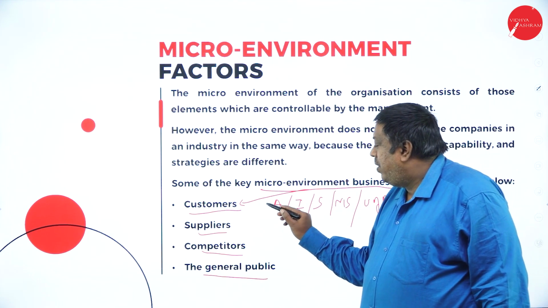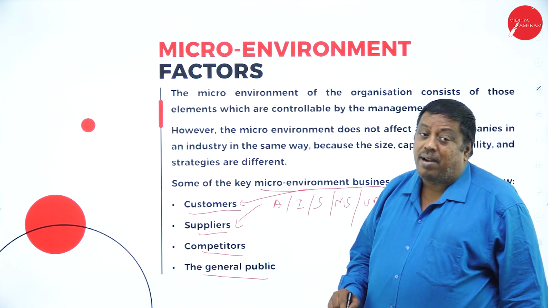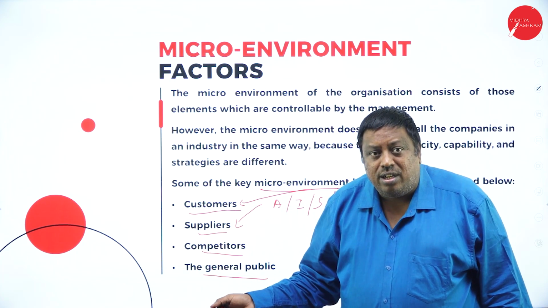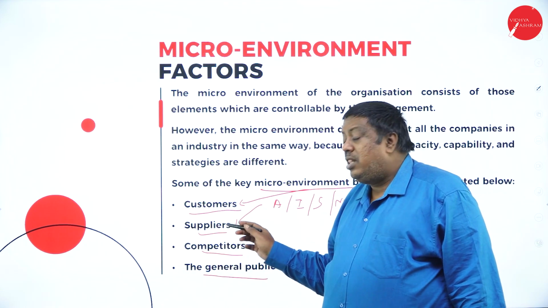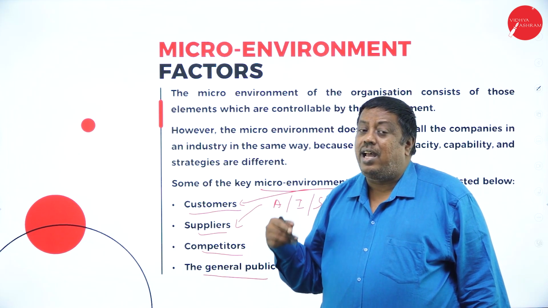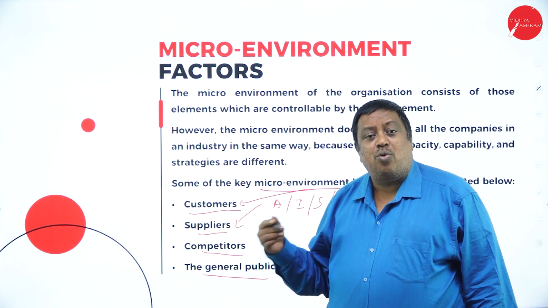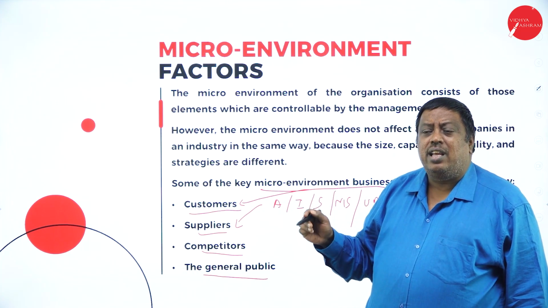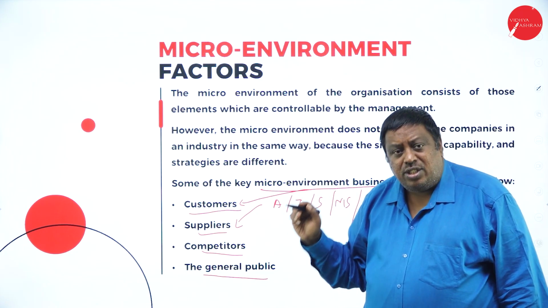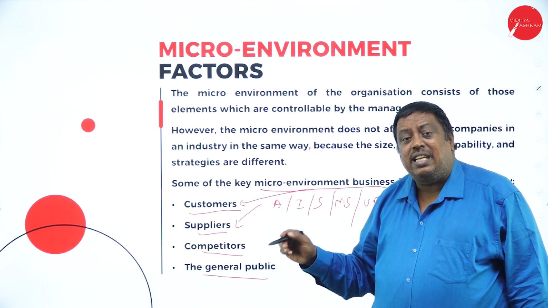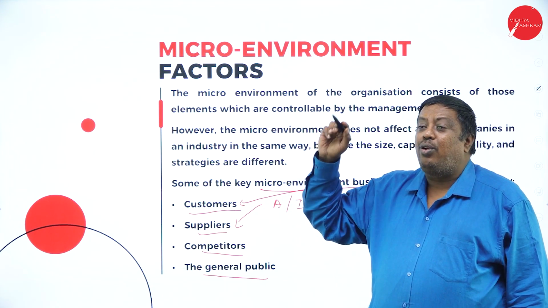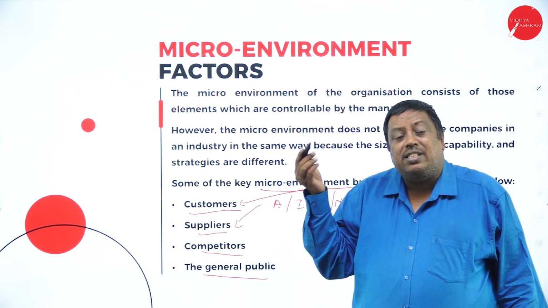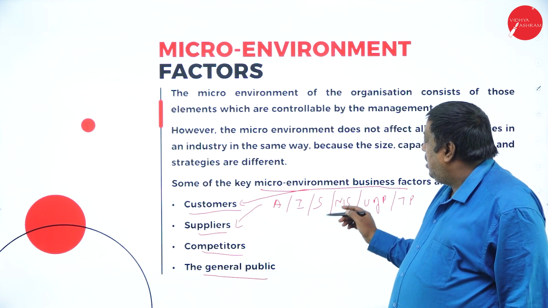The next part, the business has to think about the suppliers. For example, if I'm going to start a food business here, then definitely I have to see the raw material supplier for me, like vegetables, fruits, and other things. Whether this person is going to supply me regularly the same quality of vegetables, and whether I can maintain the quality of food for the long run. Based on that, I have to think whether I can invest my money in this business sector or not.